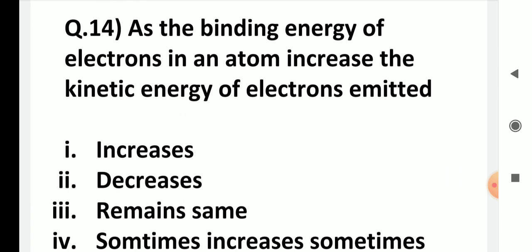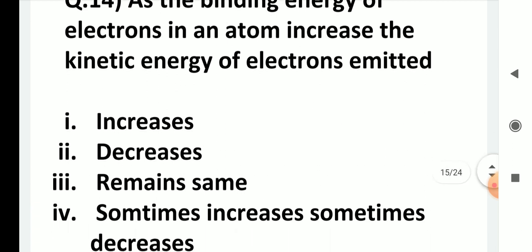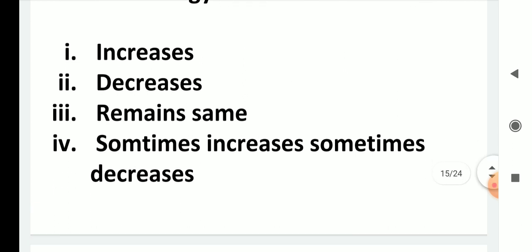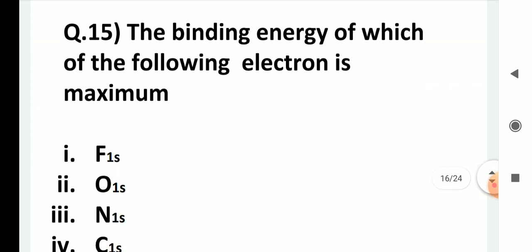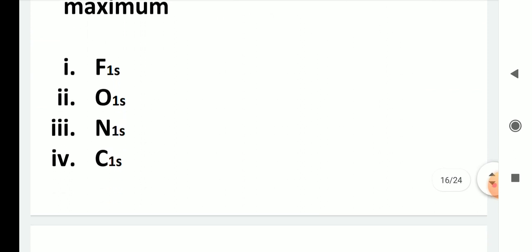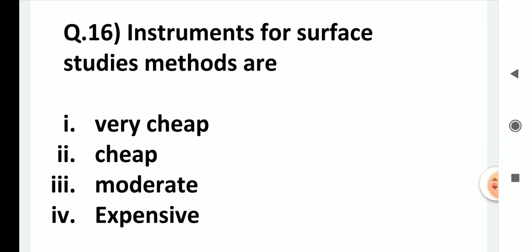As the binding energy of the electrons in an atom increases, the kinetic energy of the electrons emitted increases, decreases, remains same, sometimes increases, sometimes decreases. The binding energy of which of the following electron is maximum? Fluorine 1s, oxygen 1s, nitrogen 1s, or carbon 1s. The instruments for surface studies methods are very cheap, moderate, or expensive.